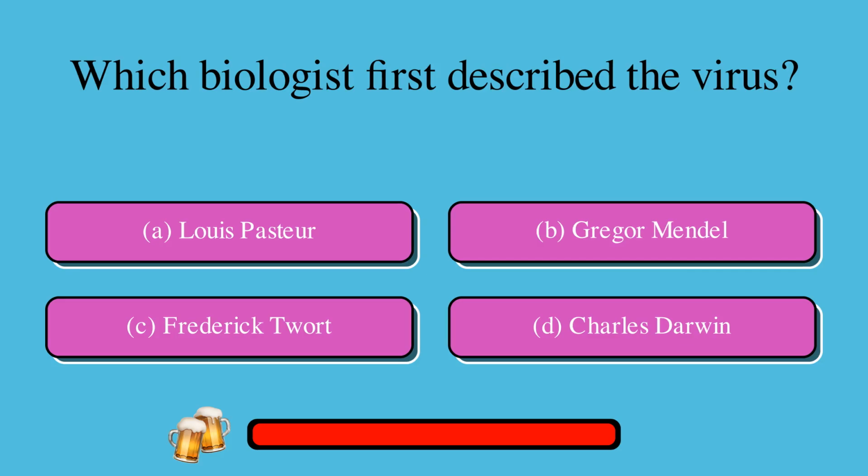Which biologist first described the virus? A. Louis Pasteur, or B. Gregor Mendel, or C. Frederick Twort, or D. Charles Darwin? The correct answer is C. Frederick Twort.